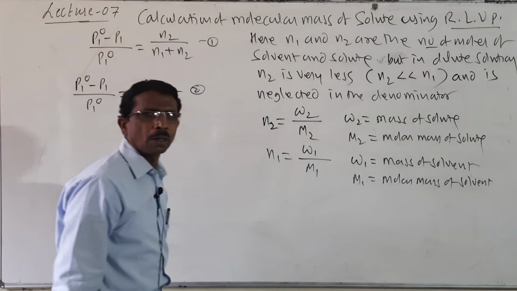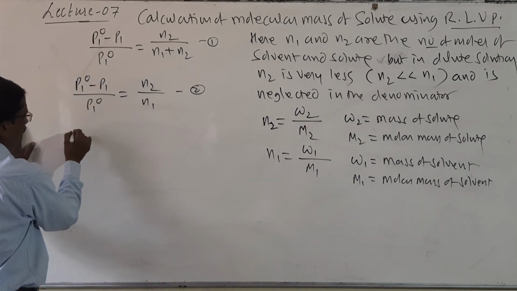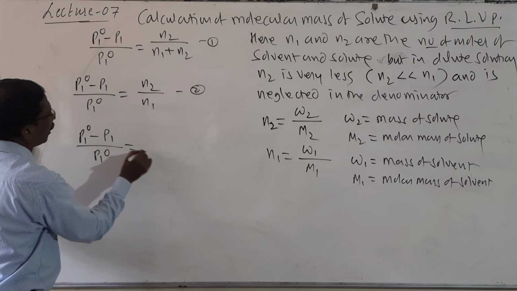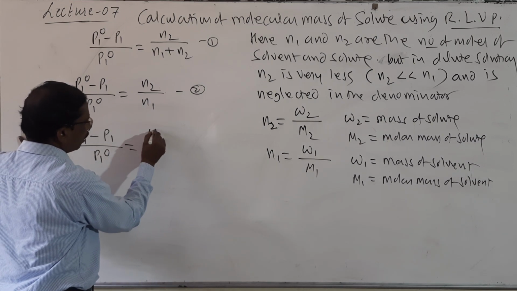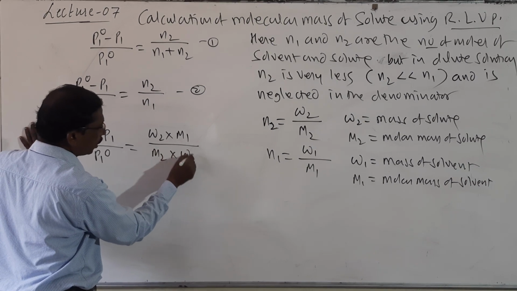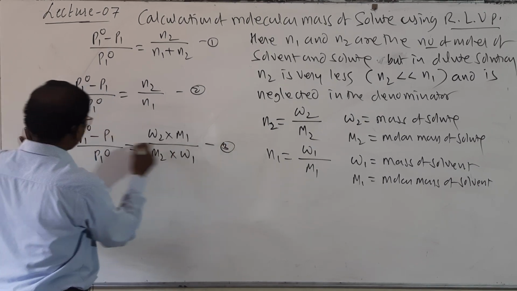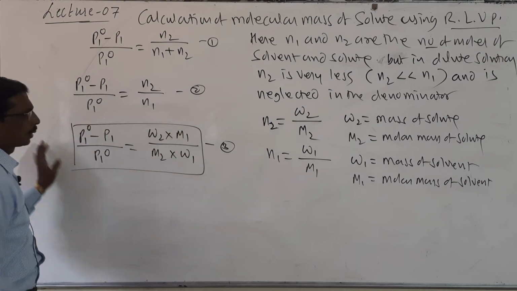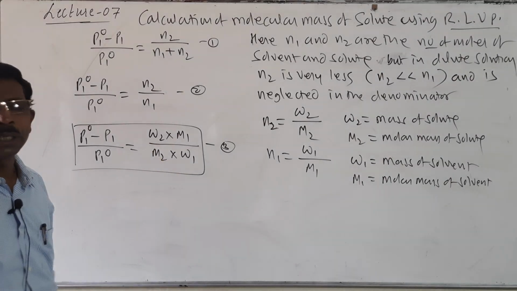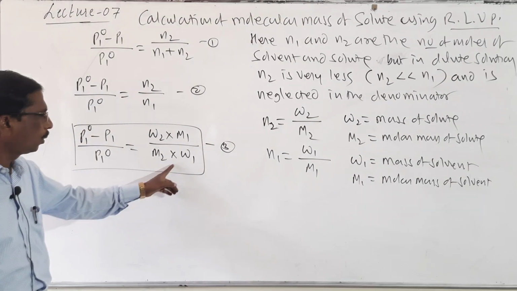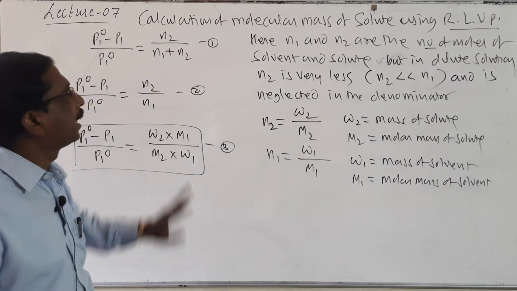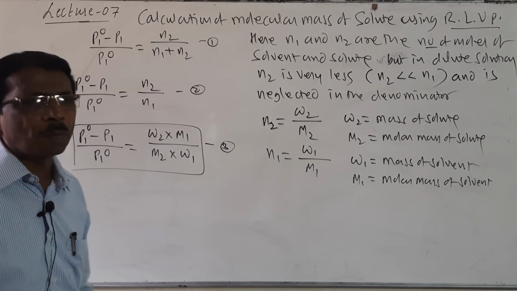Look here students, substituting these values, (P1 naught minus P1) divided by P1 naught is equal to W2 into M1 divided by M2 into W1. It is the equation. And here our heading is calculation of molecular mass of solute.